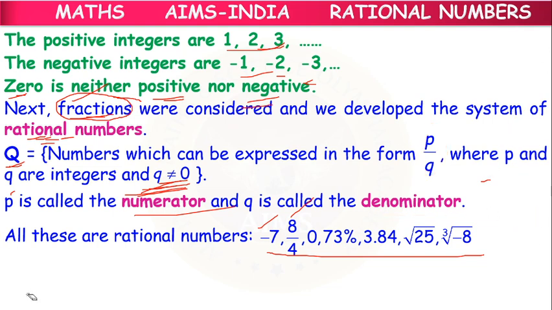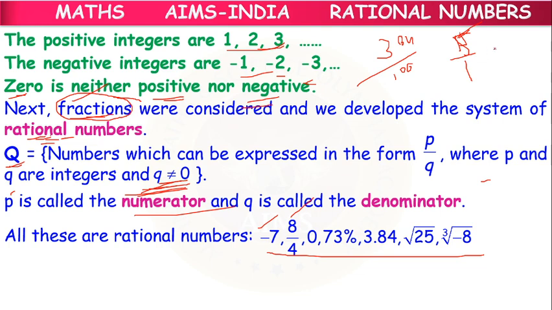3.84 is there. How can we write 3.84? Because after the point two decimals are there, we can write it as 384 by 100. So root 25. Root 25 value is 5. 5 can be written as 5 by 1.